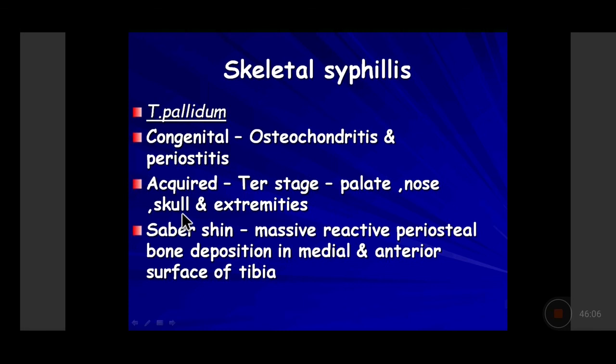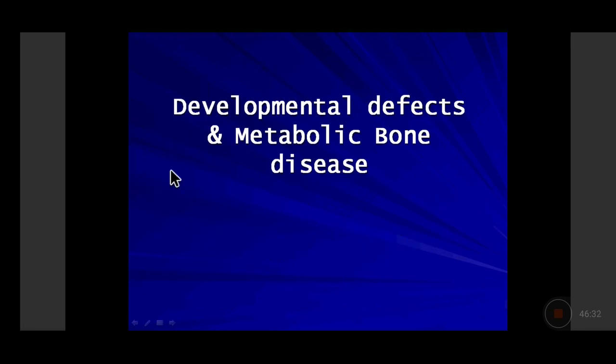So what are the skeletal changes in syphilis? The skeletal changes in syphilis, which occurs with the infection of Treponema pallidum, can occur in the tertiary stage of syphilis, involving the palate, nose, bones of the skull and of the extremities. In the extremities, it generally involves the anterior and medial surface of the tibia with massive reactive periosteal bone deposition called the saber shin. Right? So that can lead to it.